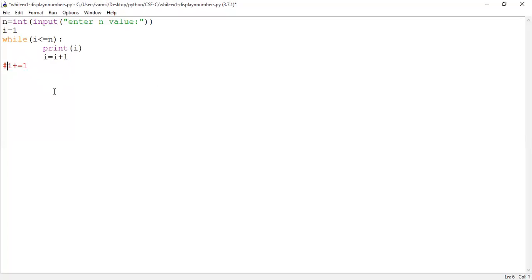Is it clear, guys? Yes, sir. So it is an equivalent statement to i equal to i plus 1. I plus equal to 1 is nothing but i equal to i plus 1. So this kind of assignment operator can be used and it is supported in Python. But the unary increment operator is not supported. Point to be noted: we are not seeing unary increment operators in Python. Is it clear? Yes, sir. So save the code and run the program.